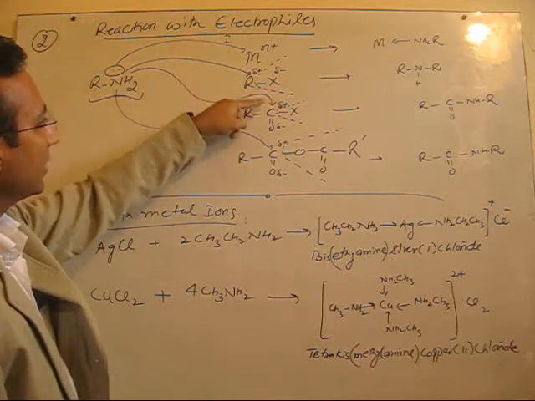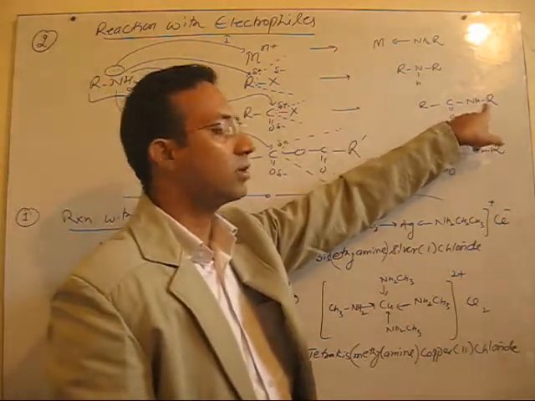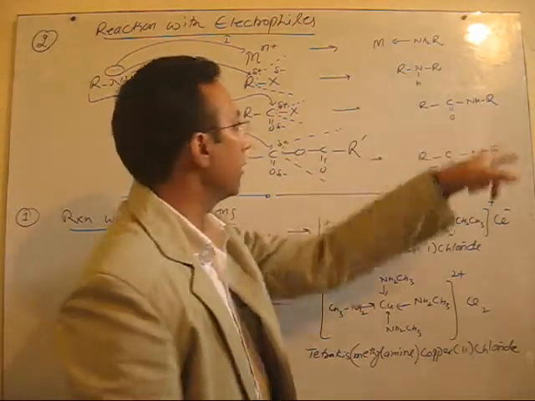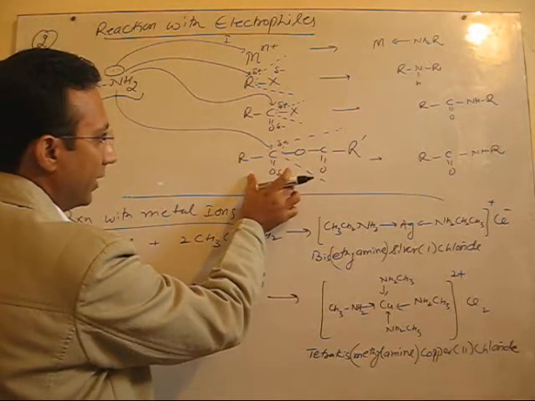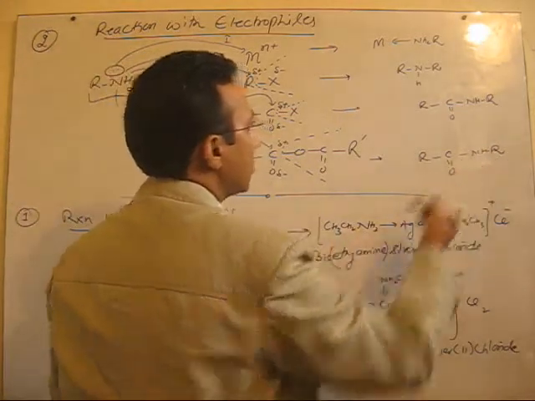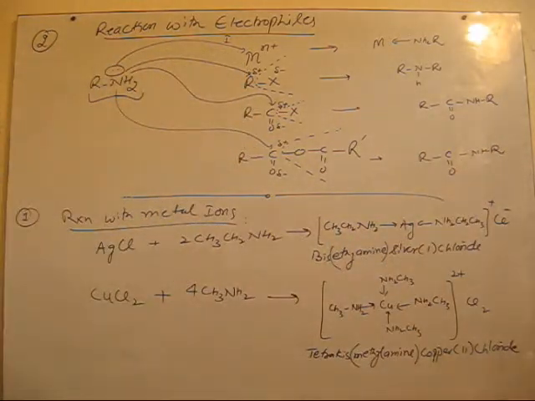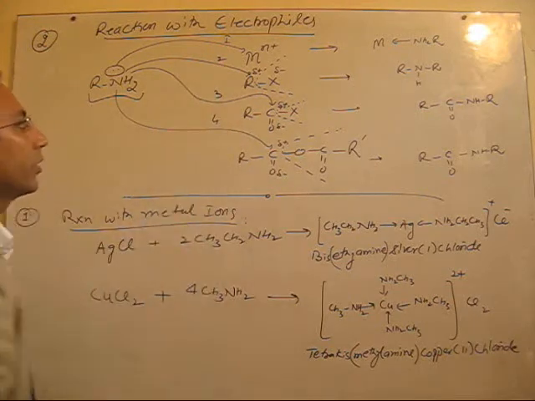So nitrogen can easily attack carbon. As a result, you get N substituted amines. Then the same is the reaction with acid anhydrides, only the byproducts will be different. Here also you will get N substituted amines. So these four reactions we are going to discuss.